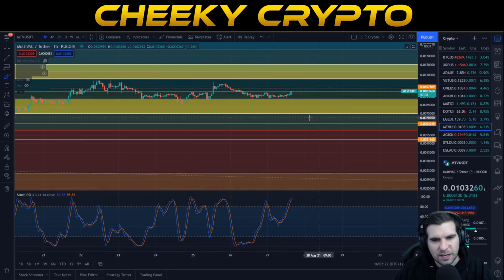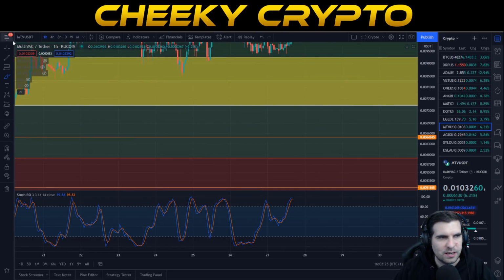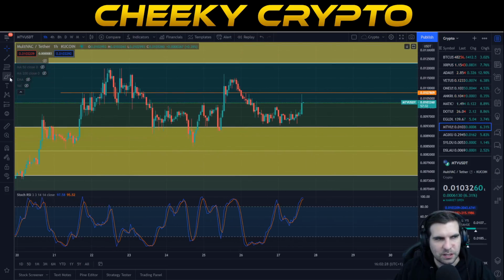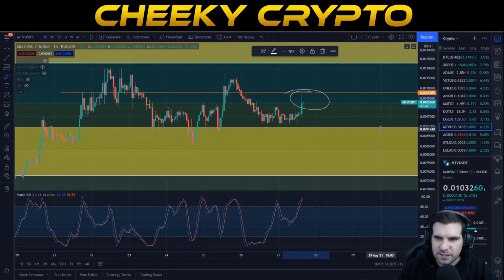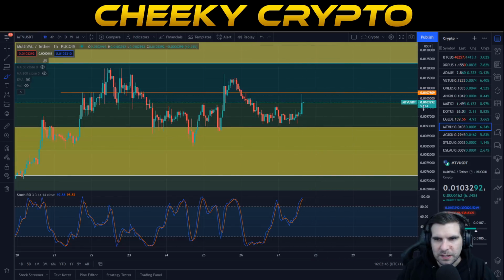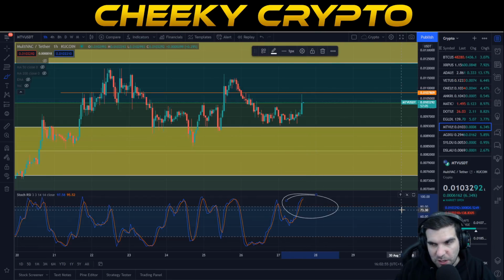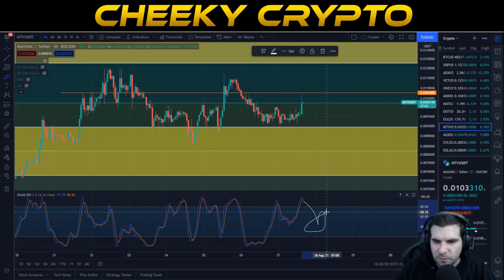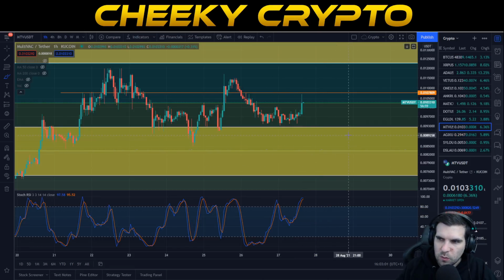Now, when we took a look at the hourly chart, again, very much aligned to what we're talking about with the weekly and with what we're talking about on the daily chart, right? We are, of course, finding the resistance. It's actually a little bit higher. It comes in at 1.07 cent. And again, the other resistance line that we're currently kind of hoping to turn into a support would be 1.02 cent. Okay. Now, obviously, we are looking at the stochastic, saying that we're incredibly overbought. So again, we're looking for corrections to happen here for multi-vac to the downside. So very much aligned, right? All of these time periods are aligned to that thinking that we should be starting to see a correction.